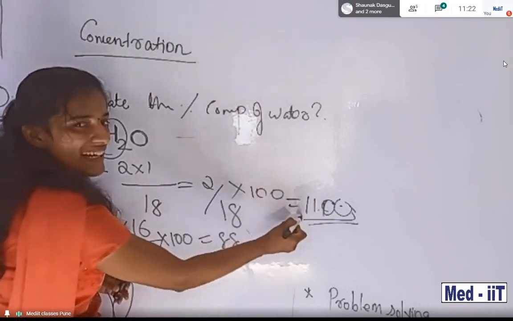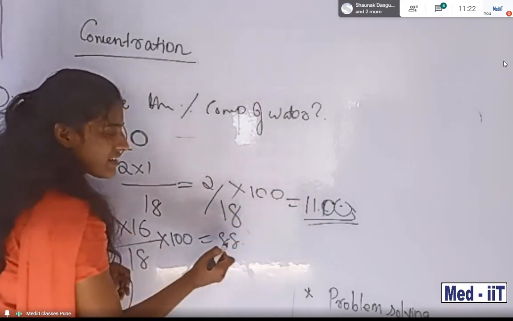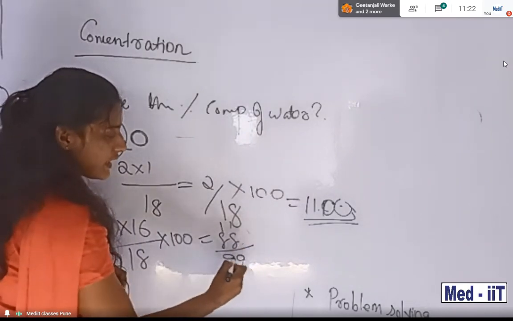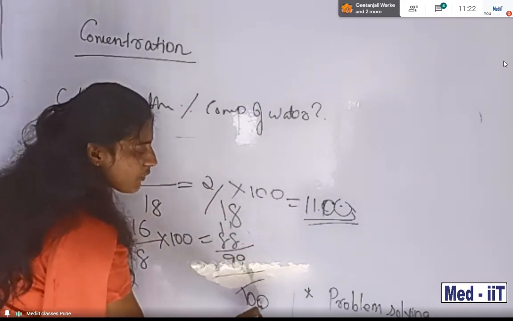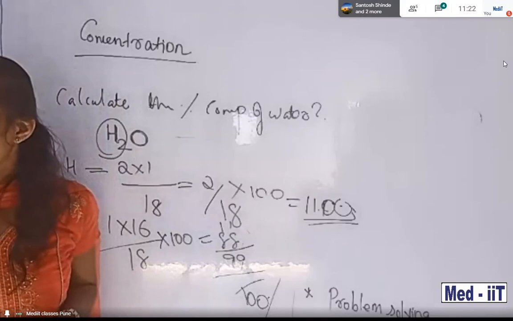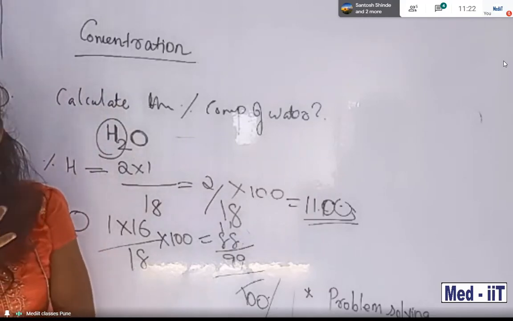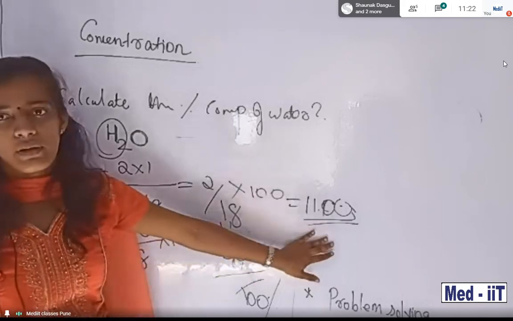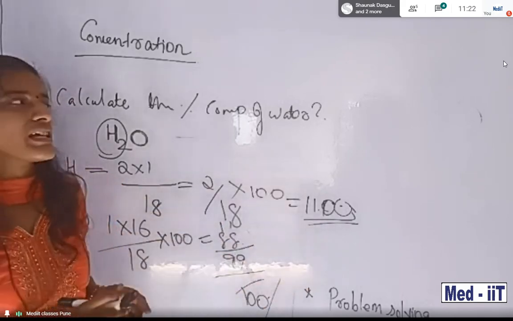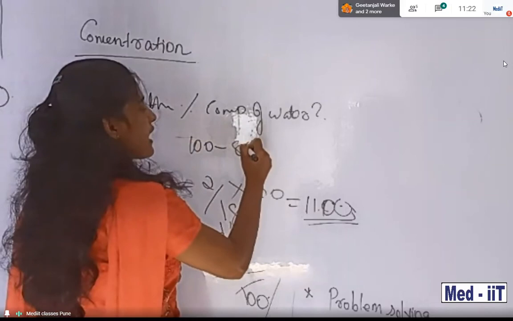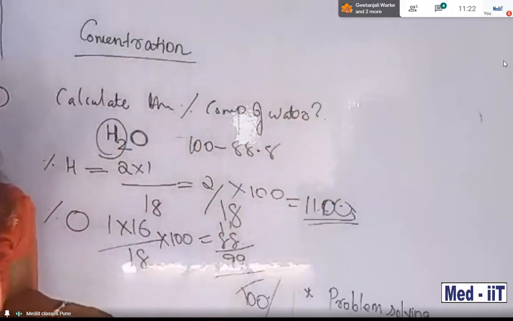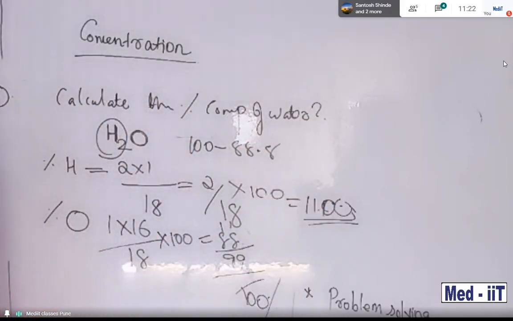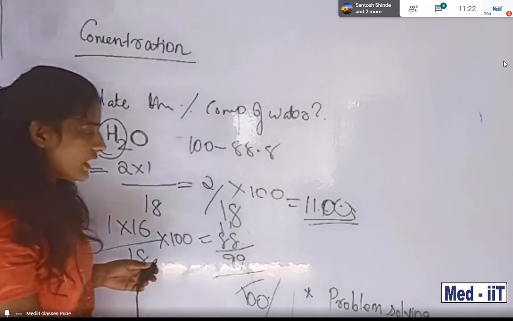Because the total, look students, 11 plus 88, you want to get 100%. So if during your exam you are stuck with one result, you just subtract from 100, you will get the other result. So 11 point something you will get.